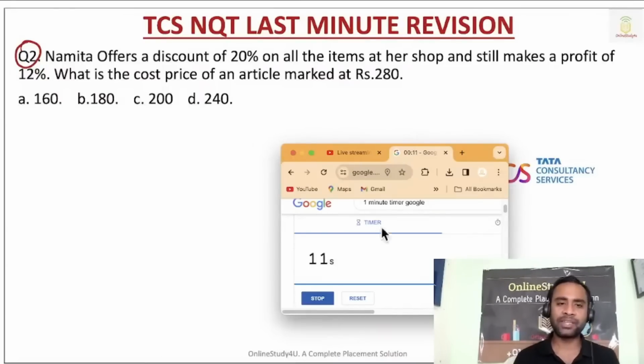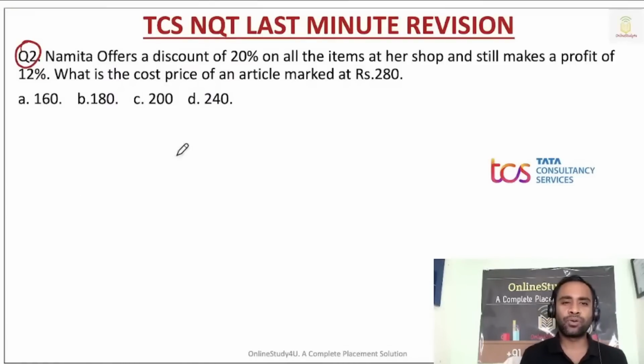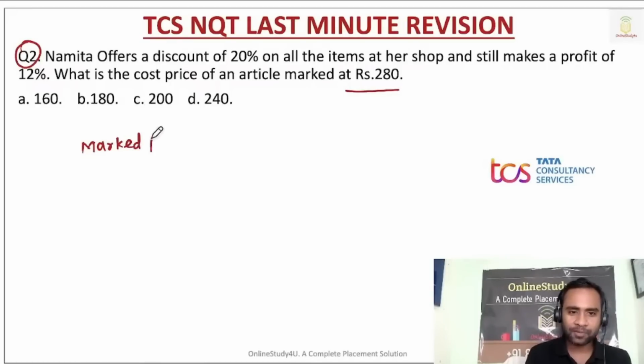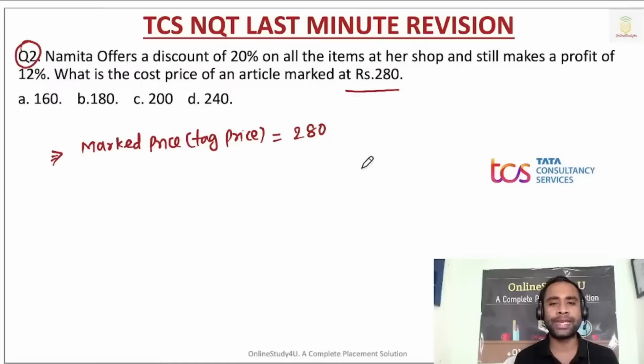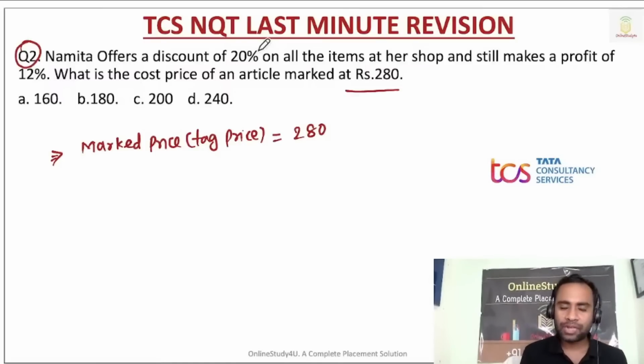So Namita offers a discount of 20% on all items at a shop and still makes a profit of 12%. What is the cost price of an article marked at rupees 280? Okay, your time stops now. Marked price is nothing but the tag price, and that is 280 rupees. Now Namita is offering a 20% discount.